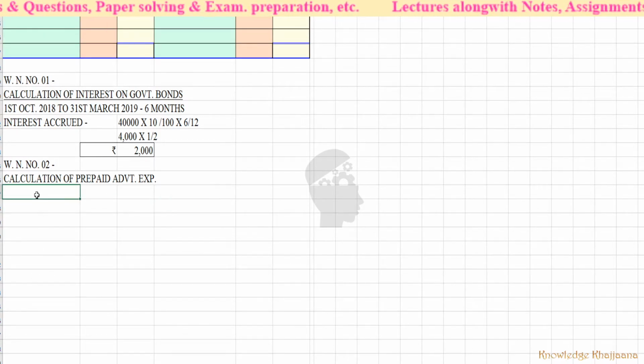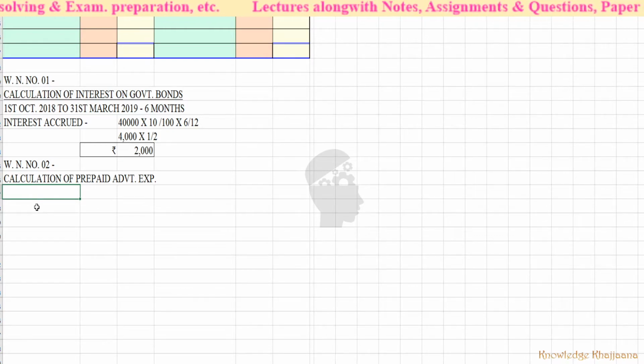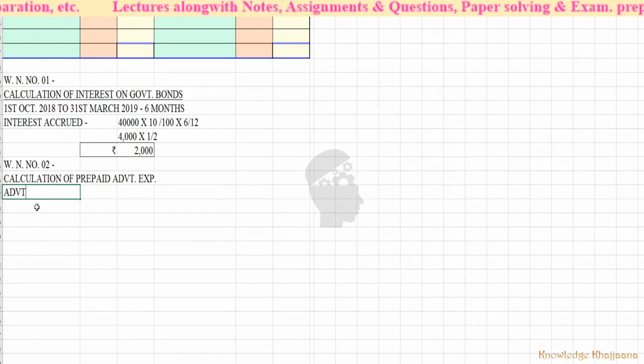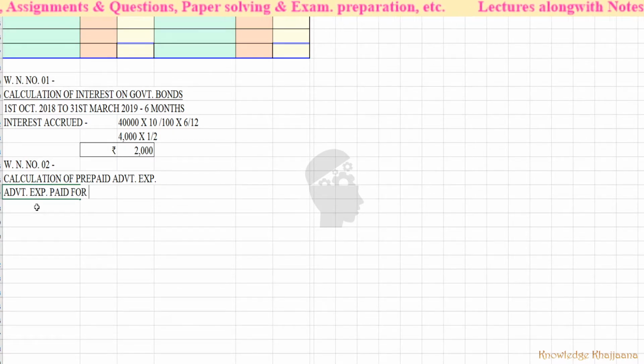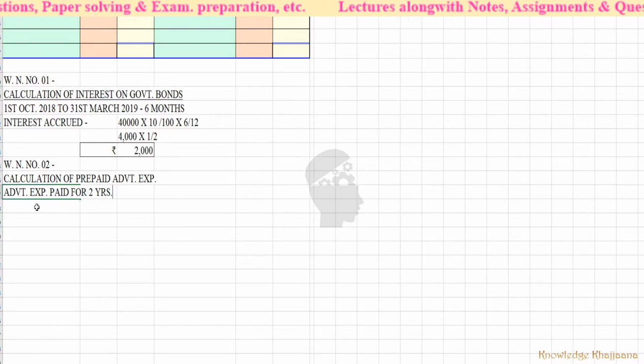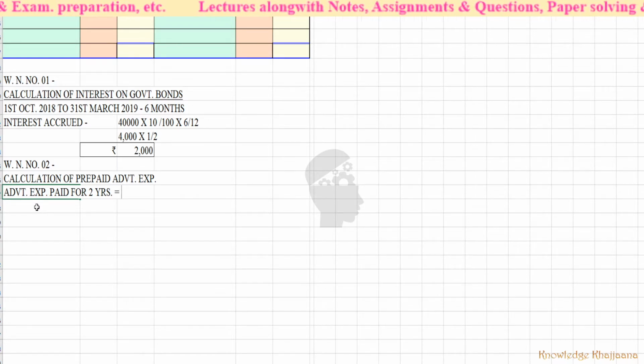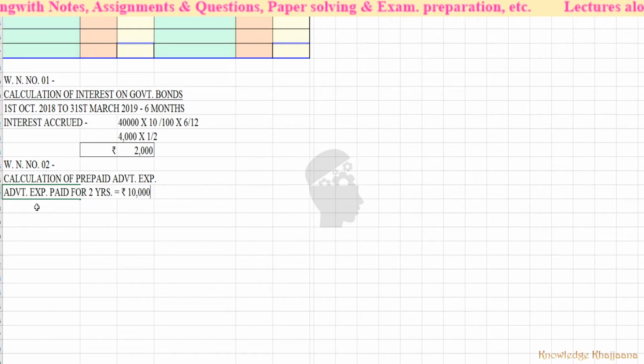Advertisement expenses of 10,000 are paid for 2 years, okay? So advertisement expenses paid for 2 years is equal to rupees 10,000, right?